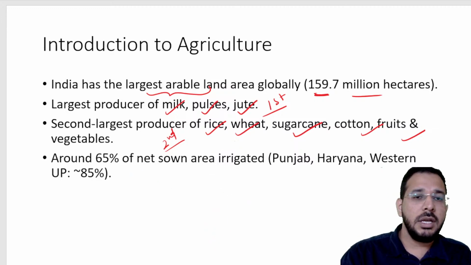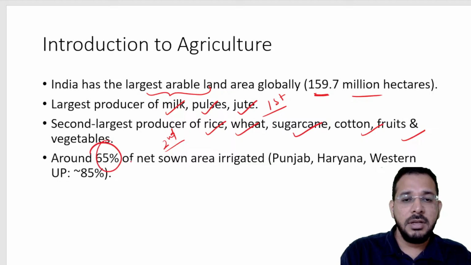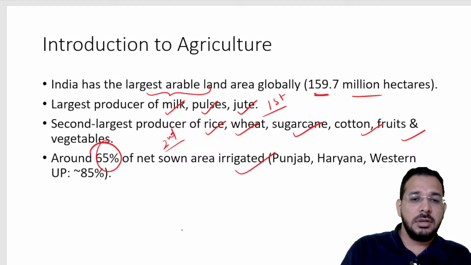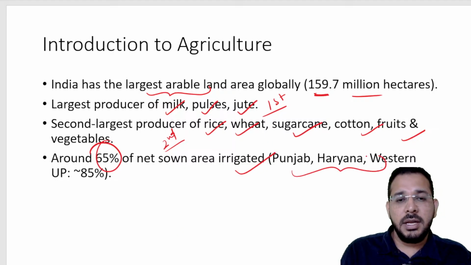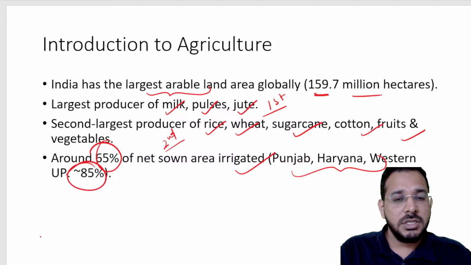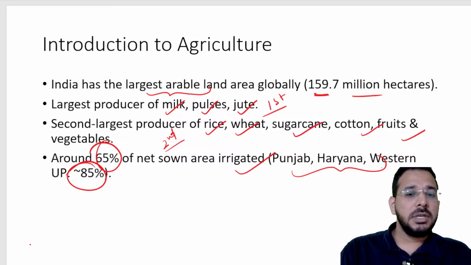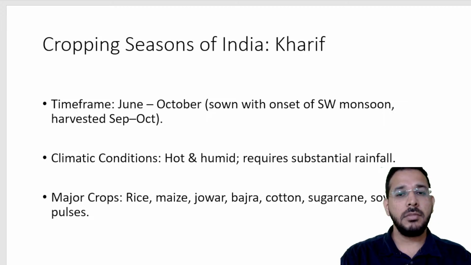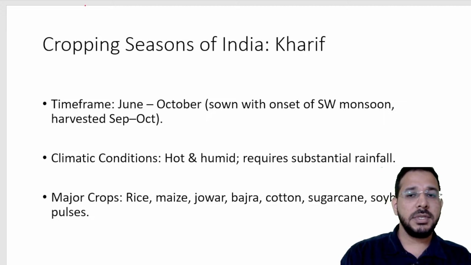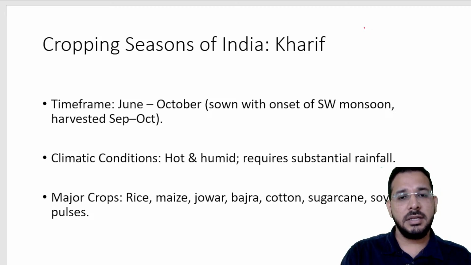So, in the net sown area, around 65% has irrigation facilities. In states like Punjab, Haryana, Western Uttar Pradesh etc., we have more than 85% irrigation. The remaining is dependent upon rainwater etc., some traditional methods. So, we have 3 cropping seasons: one is Kharif, other is Rabi and third is Zaid.